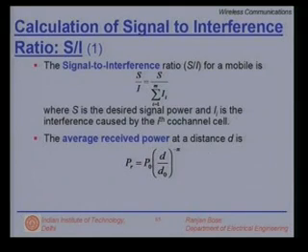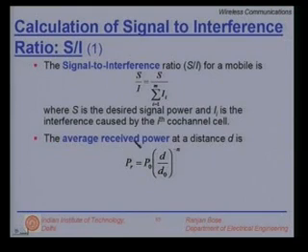So, the calculation of signal to interference ratio can be done as follows. The S to I ratio is given by the signal strength received at the mobile divided by all the power received from the interfering base stations. So, here in the numerator I have put the signal strength received from the desired base station, and in the denominator is a sum of various interferences from i equal to 1 through m, where m could be the cells in the first tier, second tier, or even beyond. This is a general formula.